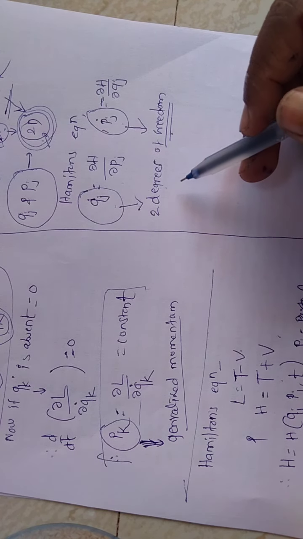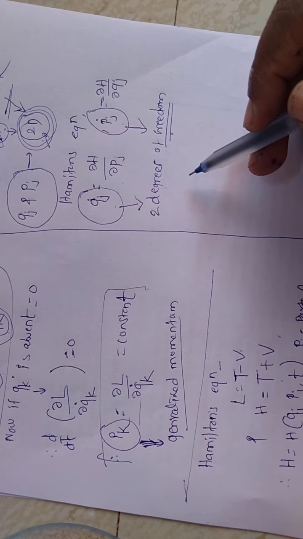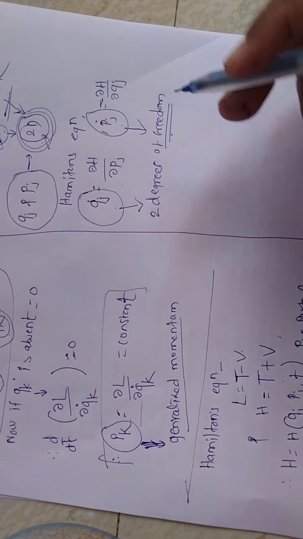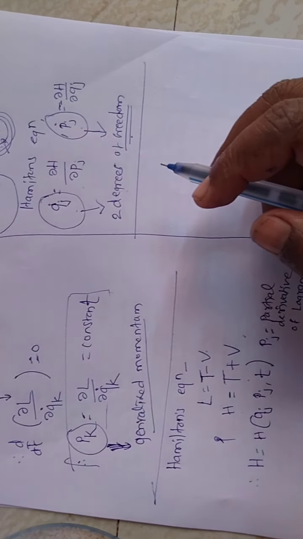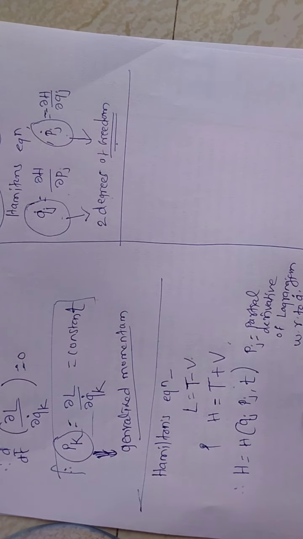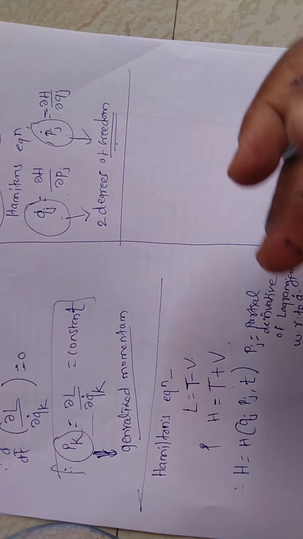If the system has 3 degrees of freedom, we will get 6 Hamilton's equations. In this way we calculate the number of equations using the degrees of freedom in the Hamiltonian.